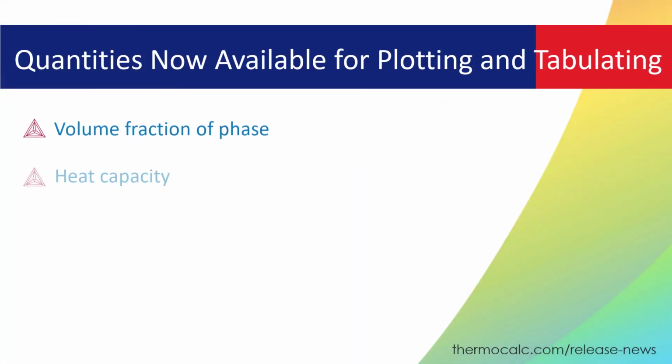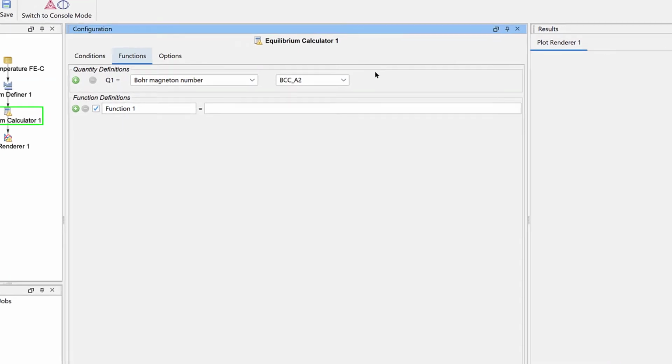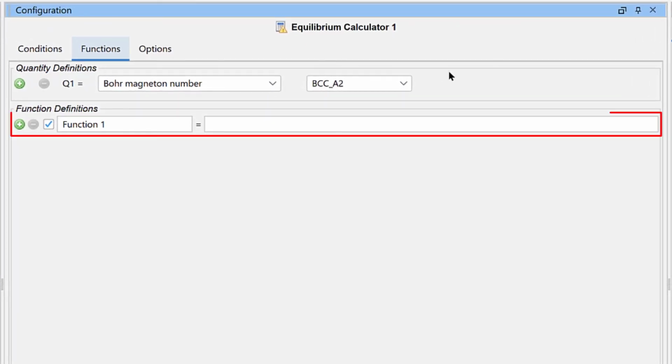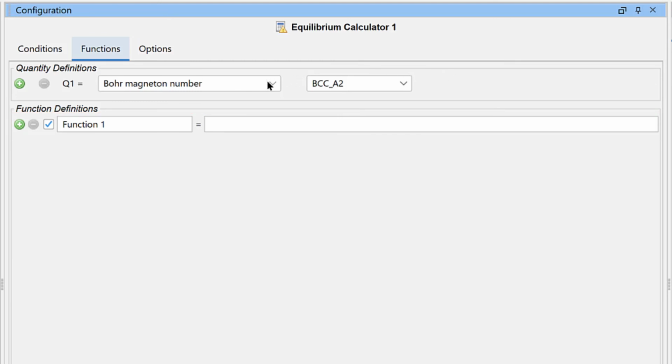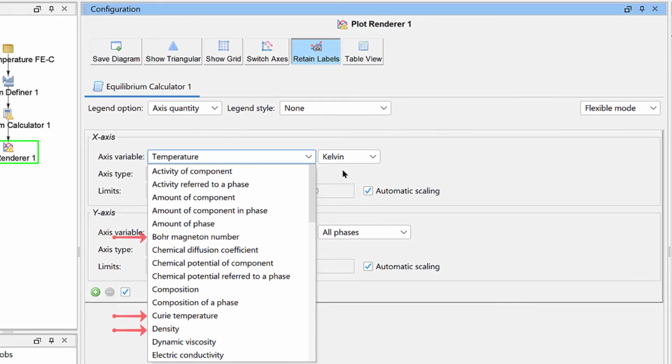Lastly, several quantities in ThermoCalc are now available for plotting and tabulating in the graphical mode, as listed on the screen. Previously, these quantities had to be entered as specific functions in the Functions tab, but they can now be accessed easily from a drop-down list in the Equilibrium Calculator Functions tab, as well as in many table and plot renderers.